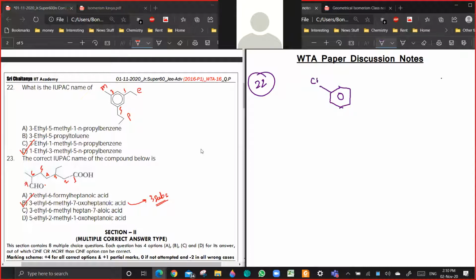So you have CH3, you have C2H5, you have C3H7. If you are saying toluene, then the numbering should start with 1. And this is E and this is P. So it should be 1, 2, 3, 4, 5. So then it should be 3-ethyl, 5-propyl toluene. Yeah, this should also be correct.